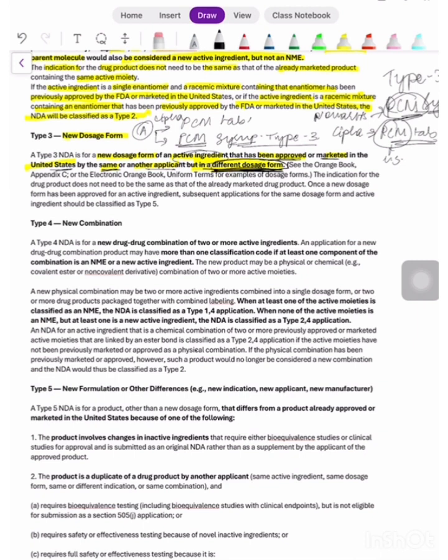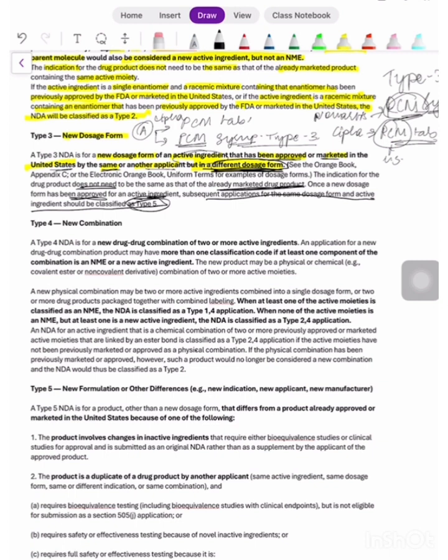The new indication for the drug product does not need to be the same as that of the already marketed drug product. Once a new dosage form has been approved for an active ingredient, a subsequent application for the same dosage form and active ingredient should be classified as type 5. So what they are trying to say here is that the indication for the drug product does not need to be the same as that of the already marketed drug product.